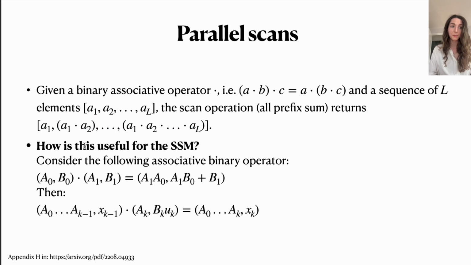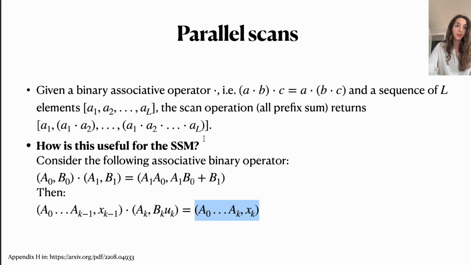How is this useful for state space models? If we define this associative binary operator in the following way, so given this tuple A0, B0 and a tuple A1, B1, then the operation computes this thing. What we can then note is that if we compute the same operation for A0 multiplied up to AK minus 1 and XK minus 1, so the hidden state at our previous time point, and we compose this using this operation with a tuple that has AK and BK times UK, the inputs at our current time point, we would basically get this product of the matrices and our current hidden state.